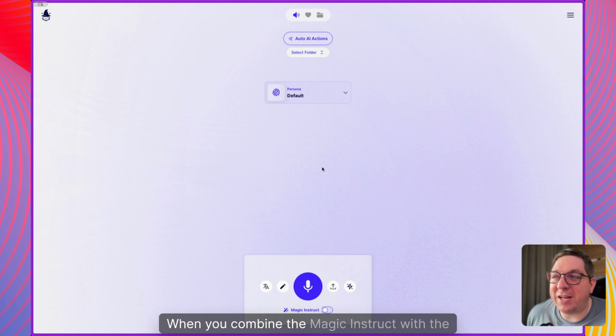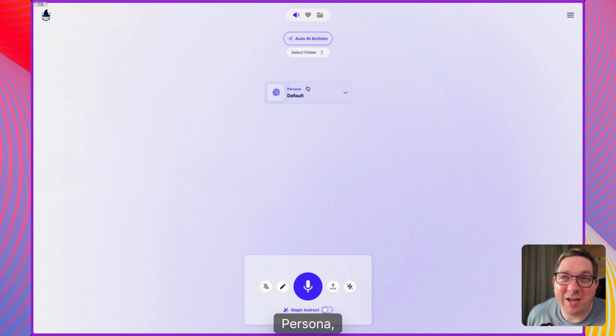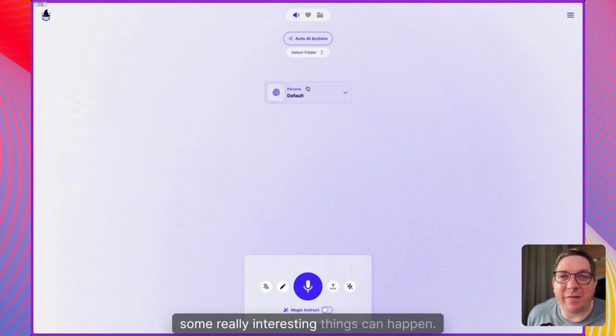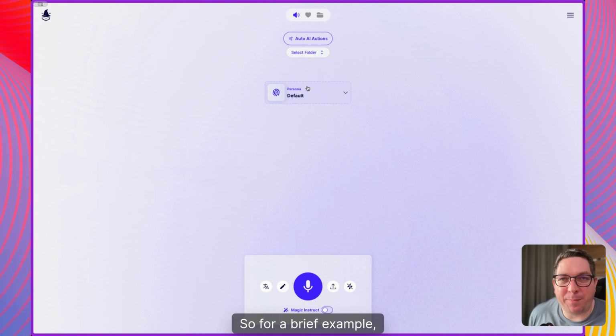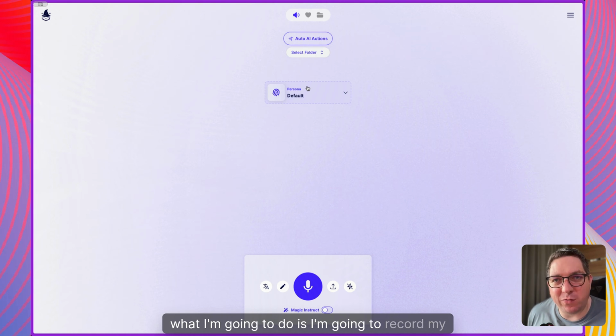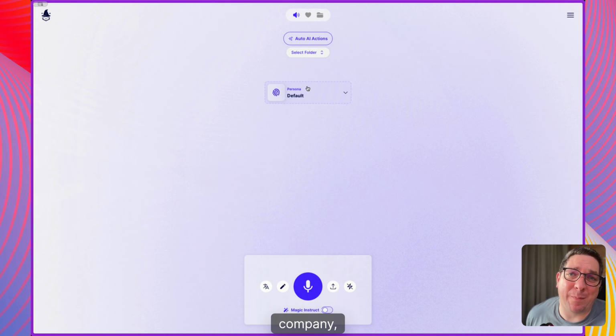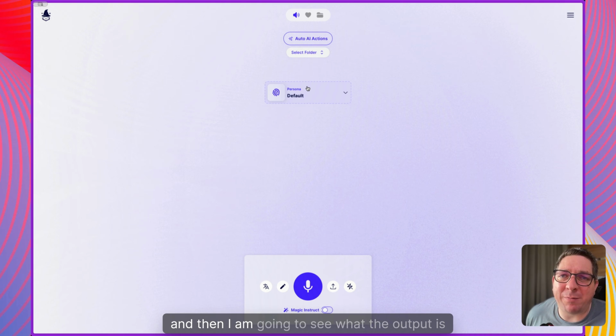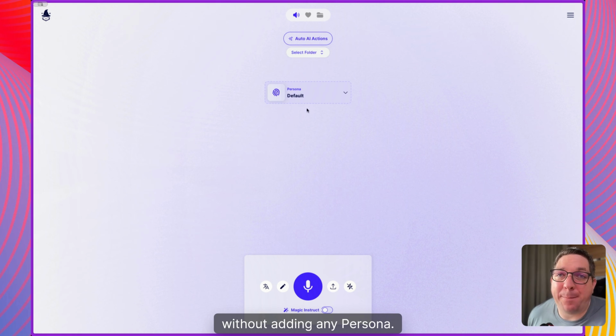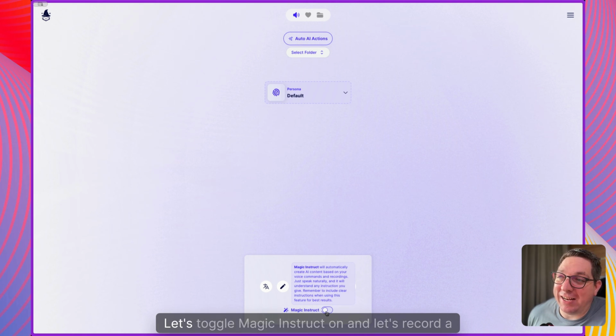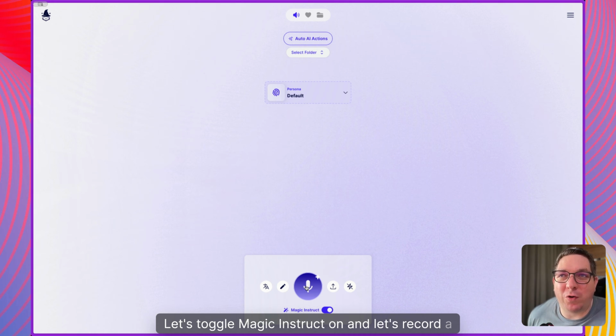When you combine the Magic Instruct with the persona, some really interesting things can happen. So for a brief example, I'm going to record my voice pretending to be from a ferry ticket company, and then I am going to see what the output is without adding any persona. So let's do that. Let's toggle Magic Instruct to on, and let's record a message.